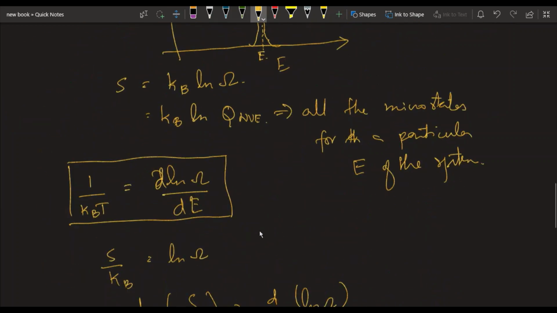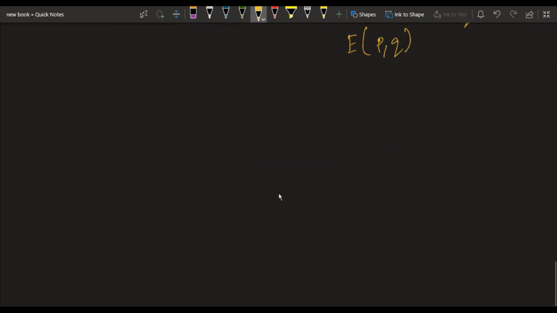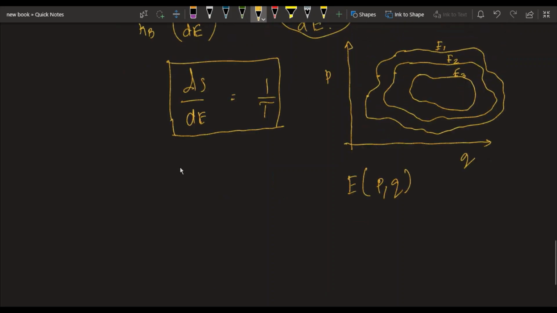So we see that each microstate is equally likely to occur at equilibrium. Or we can rephrase this sentence and say that at equilibrium the system will be found at the state which corresponds to the maximum number of microstates, right? So there are some basic thermodynamic relations that we can derive out of the system.